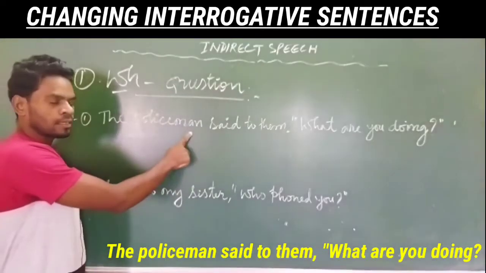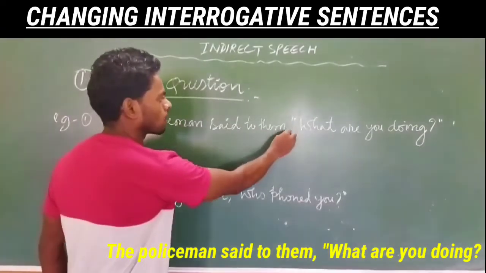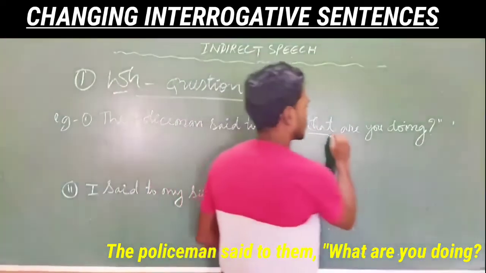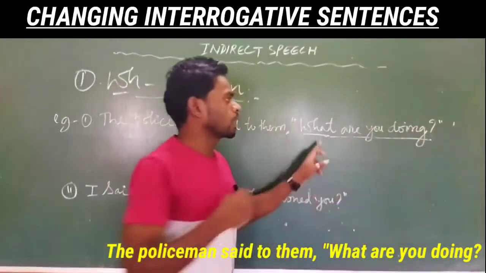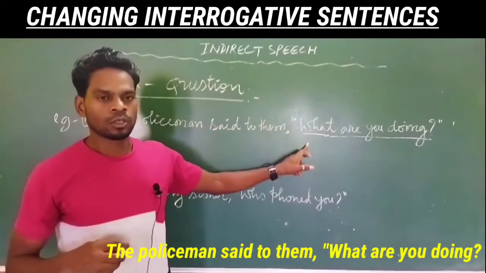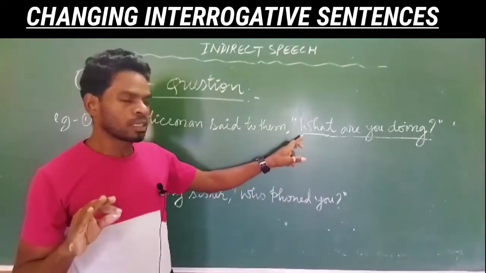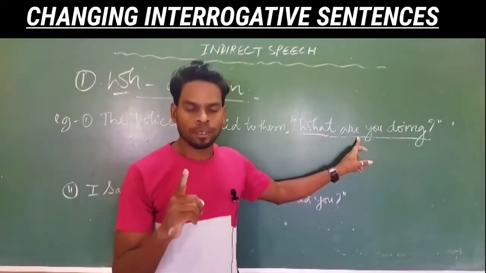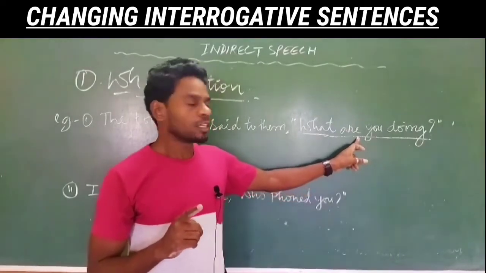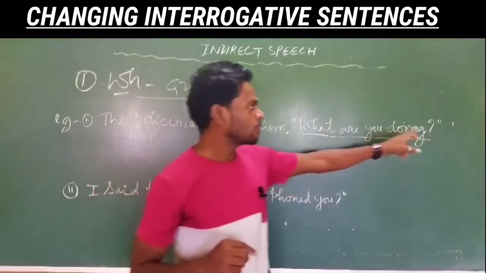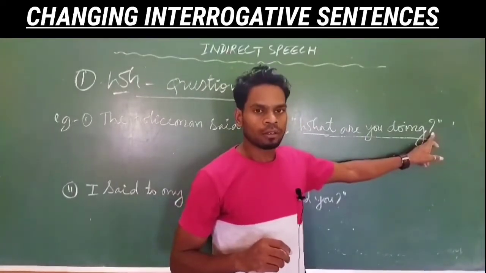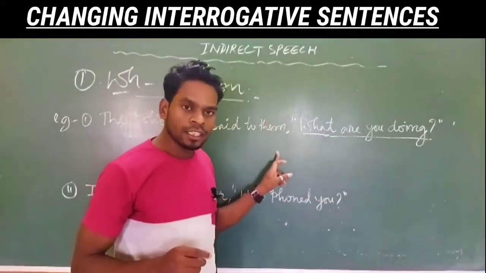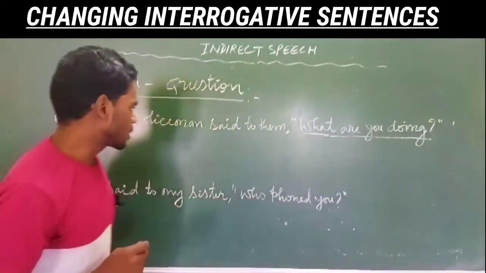The policeman said to them, within inverted commas, "What are you doing?" Here, "what are you doing" is a WH question. Keep in mind, from the rule, this question sentence will change into a statement when we change into indirect speech. So at the end we are not supposed to put a question mark because it will become a statement. Next rule we have seen is that the conjunction will not be added. So now let's change it.